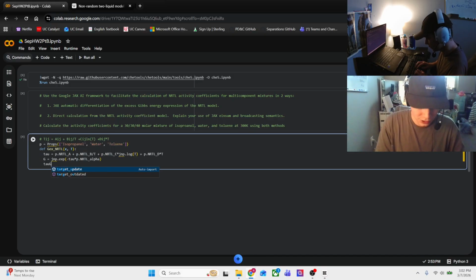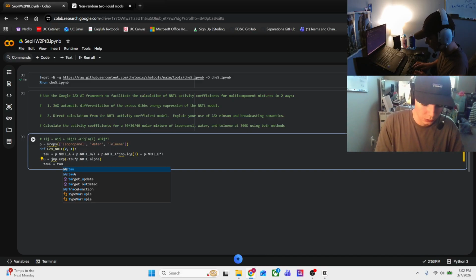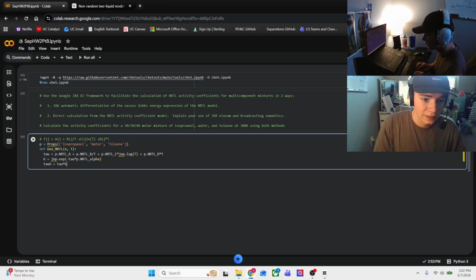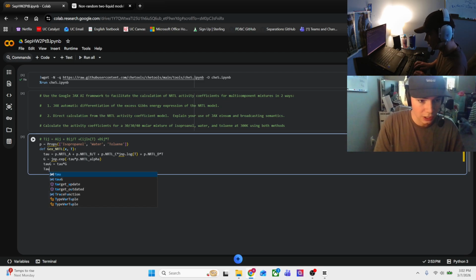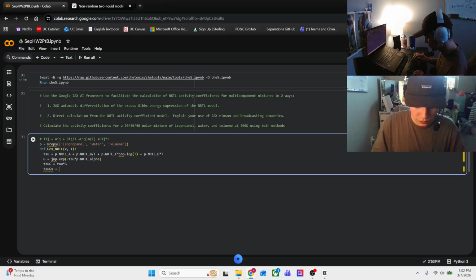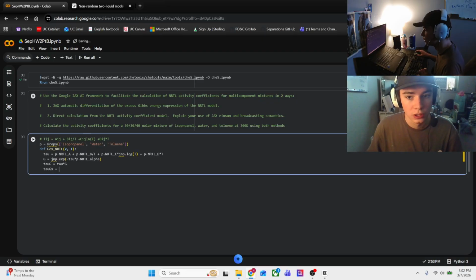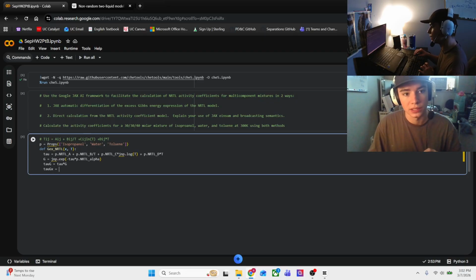So we're going to say tau G is going to equal tau times G. And then we're going to do our tau Gx, which is where our jax.numpy einsum comes in to create this matrix that we're going to multiply.